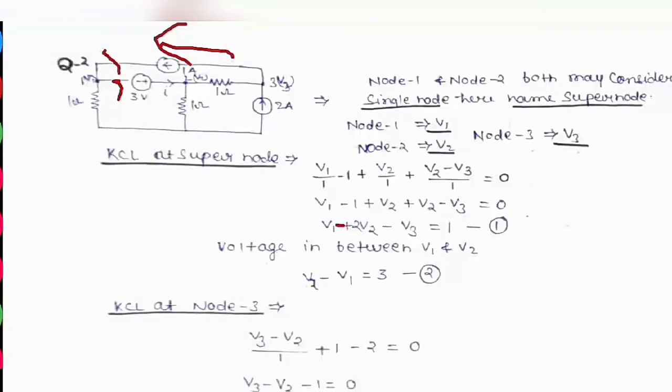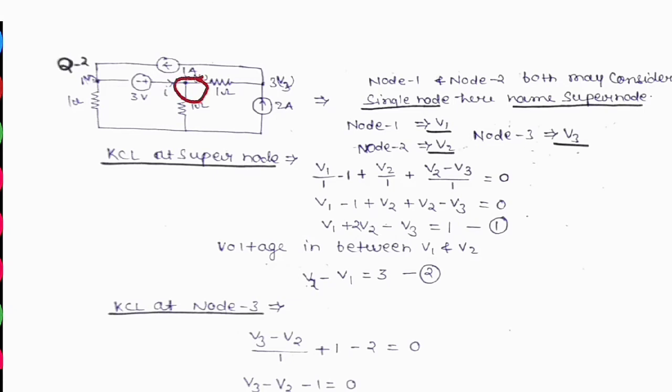So V1 divided by 1 minus 1 plus V2 divided by 1, and we eliminate this branch current, so we are not talking about this I current, because we are using the supernode.